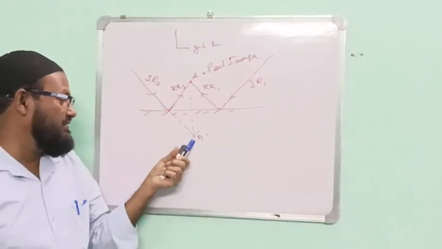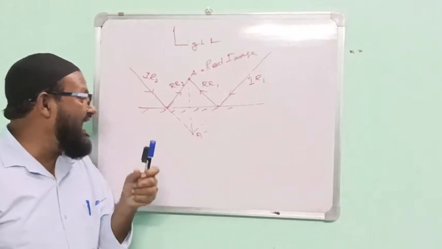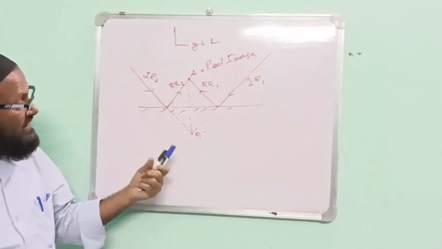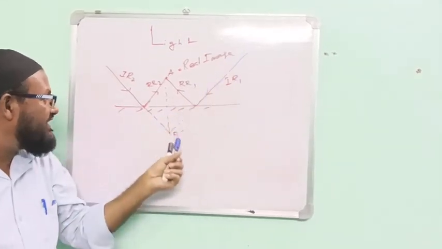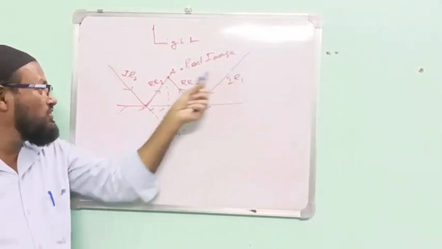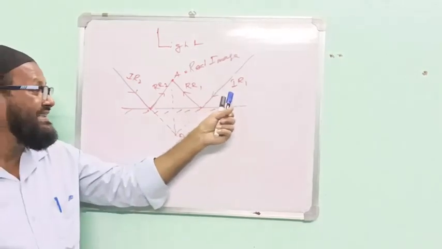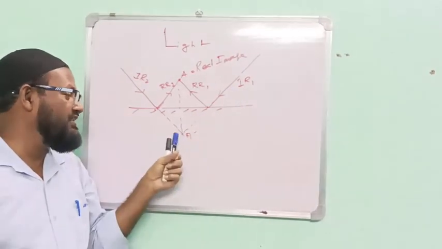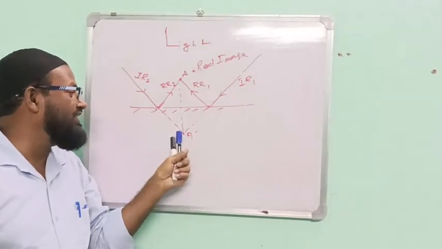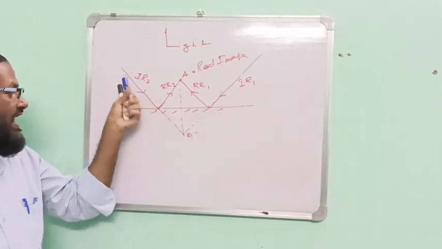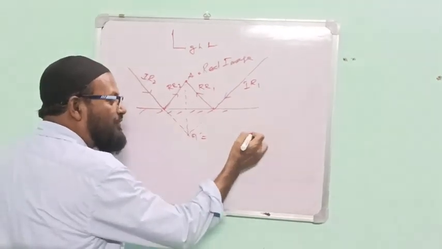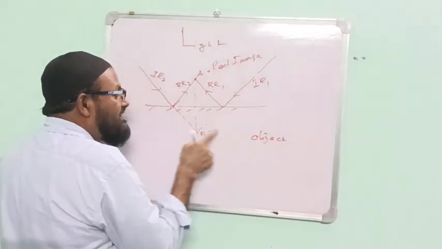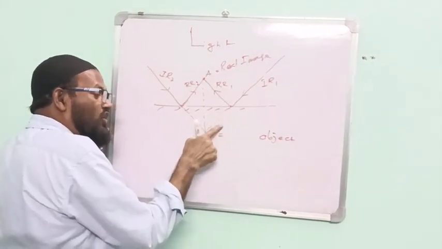Now come here. A dash, is it the object or the image? Please see. This point is formed by these two rays. These two rays are incident rays. Therefore, this is the object. Now, the question is, is here a continuous line or a dotted line?